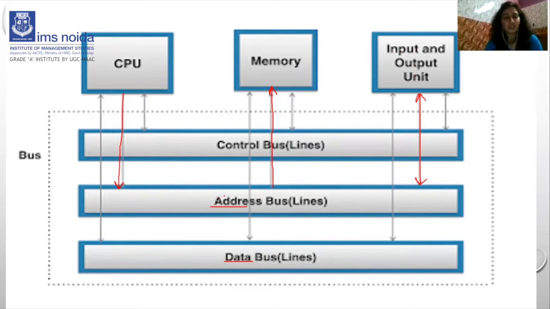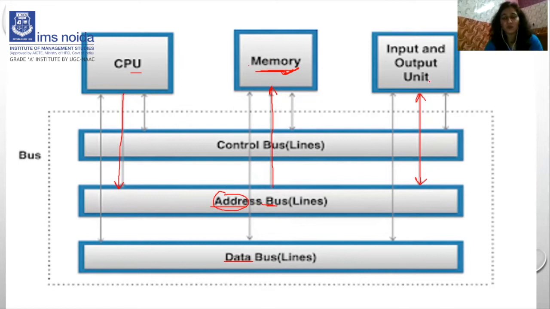The address bus contains the address of the data, right? The address of any data means there is some data, some operand, and that operand is located at which address. So if memory wants to know the address of the data, that address is defined by the CPU. So the CPU sends the address to the address bus, and from the address bus memory fetches the addresses.